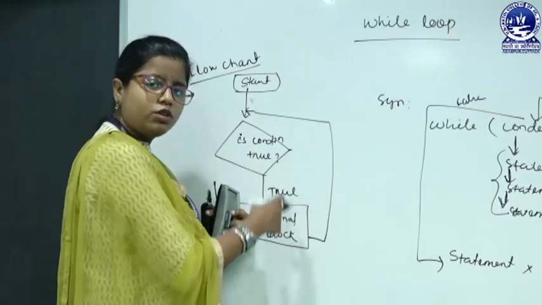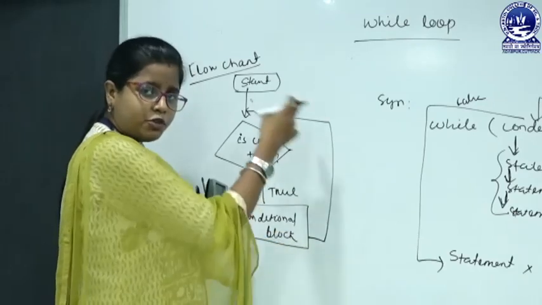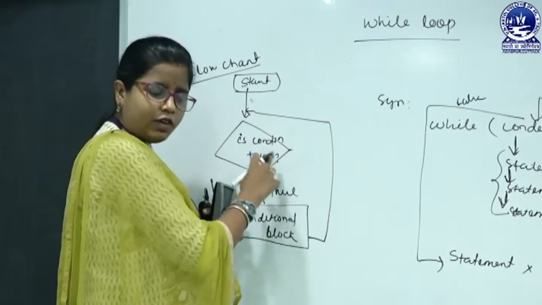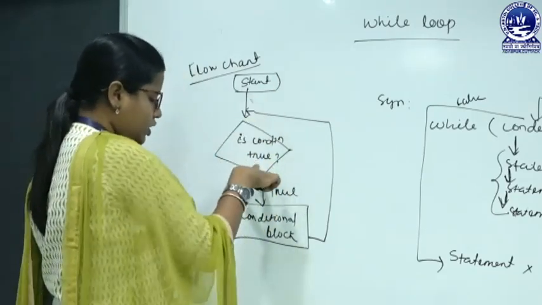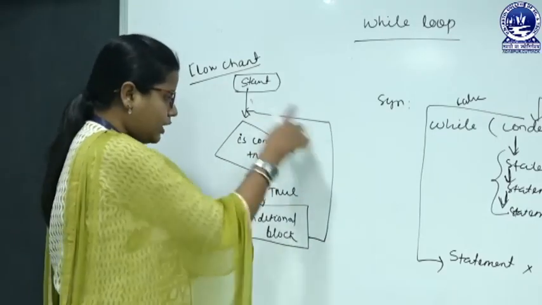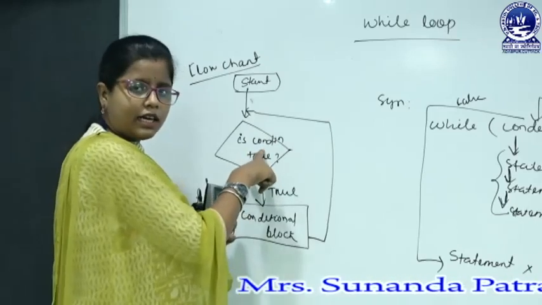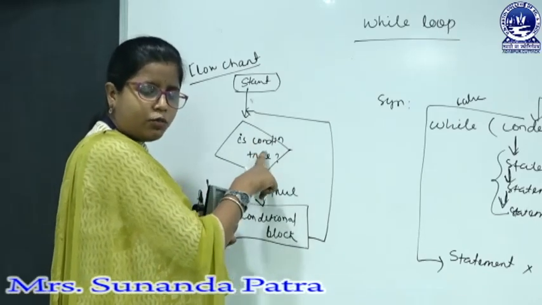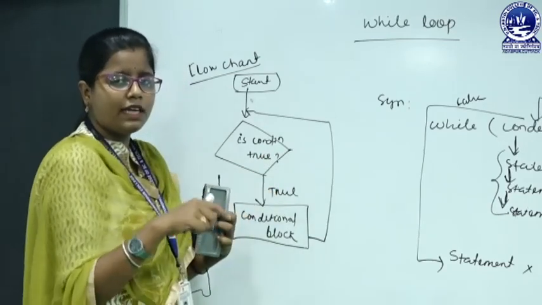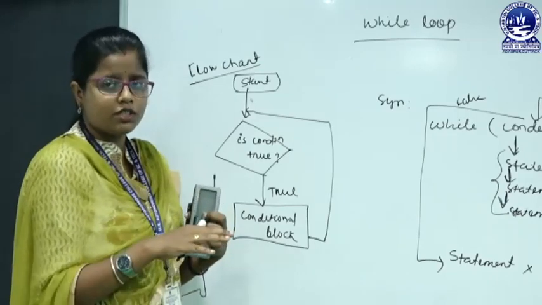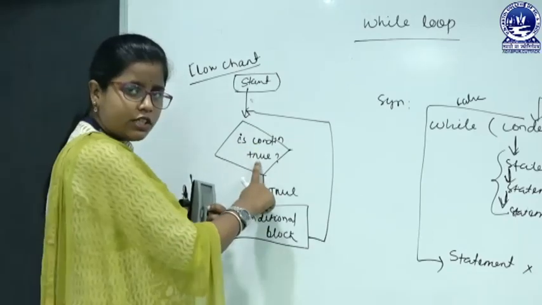Again we have to execute those statements that belong to the conditional block. After the last line, we go back to the condition and check it again. So, here the control flows like this: from condition is true, to the conditional block, and again to the condition. So, this is a loop. That is why we put a condition here, because if we do not put a condition, then it will be an infinite loop. The computer will never know how to stop the execution, how to terminate the loop body. That is why we put a condition here.